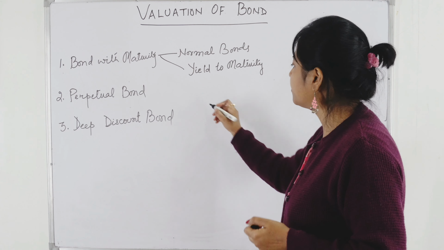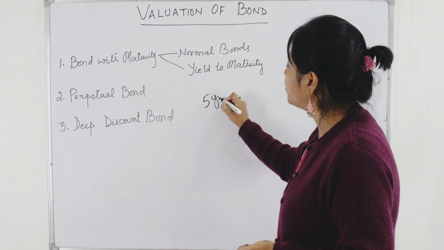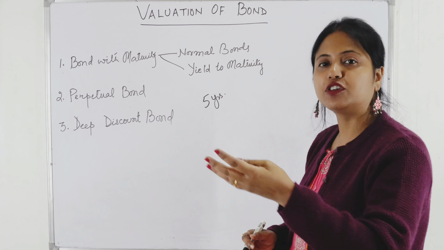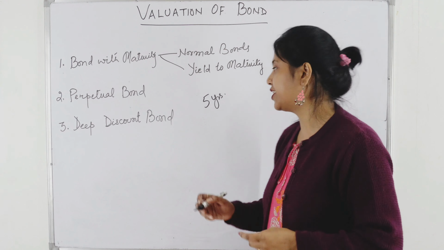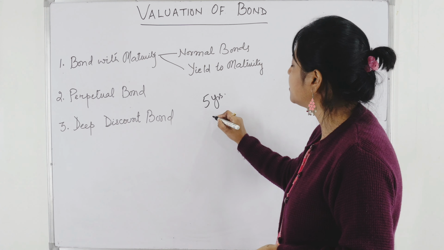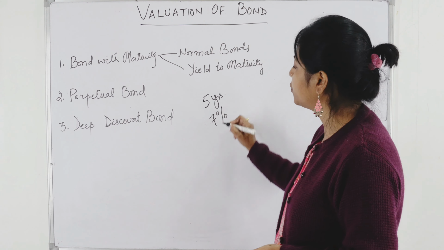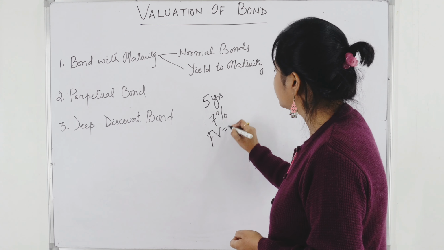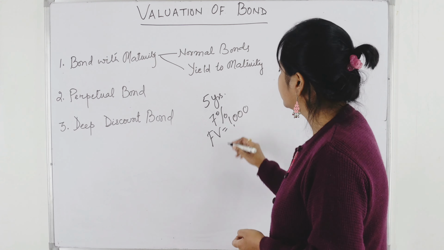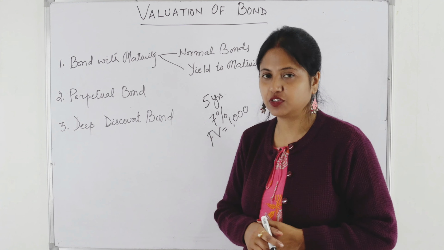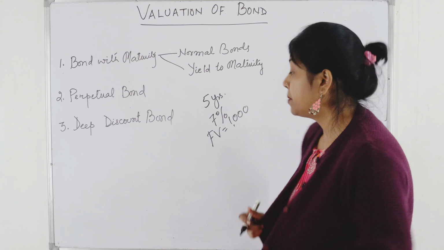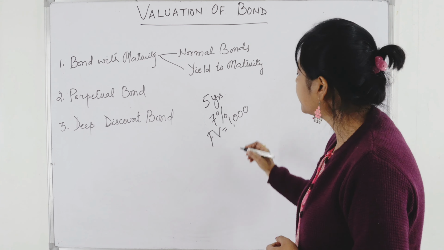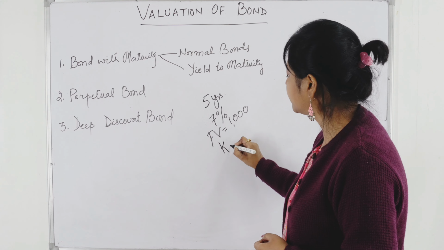Say for example, you can buy a 5 years bond. 5 years bond means this bond will have a maturity period of 5 years. Suppose it has an interest rate of 7%. It will provide you annual interest rate of 7%, and the face value of the bond is 1000. That means if you purchase the bond, you have to pay 1000, the face value. You may purchase it at a discount, but let's believe that the face value of the bond is rupees 1000. And the required rate of return, that is KD.